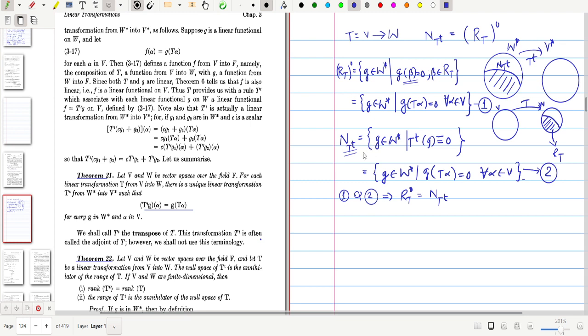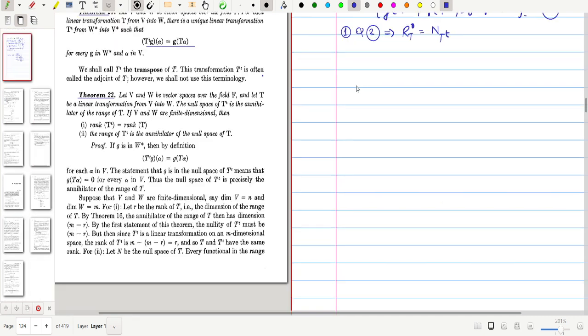Conversely, take an arbitrary G in W star with G composition T identically 0, that means G composition T of alpha equals 0 for all alpha in V, because G composition T is a function from V to F. Then G satisfies the condition, so G is an element of the annihilator. So you can easily get the equality of these two sets. That's a trivial thing.